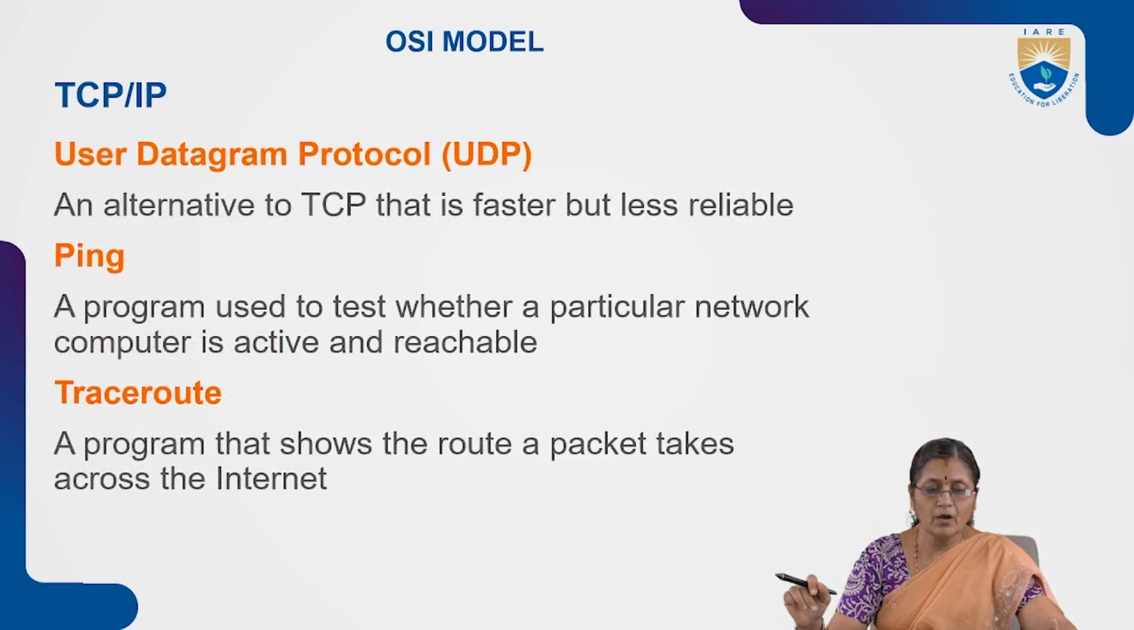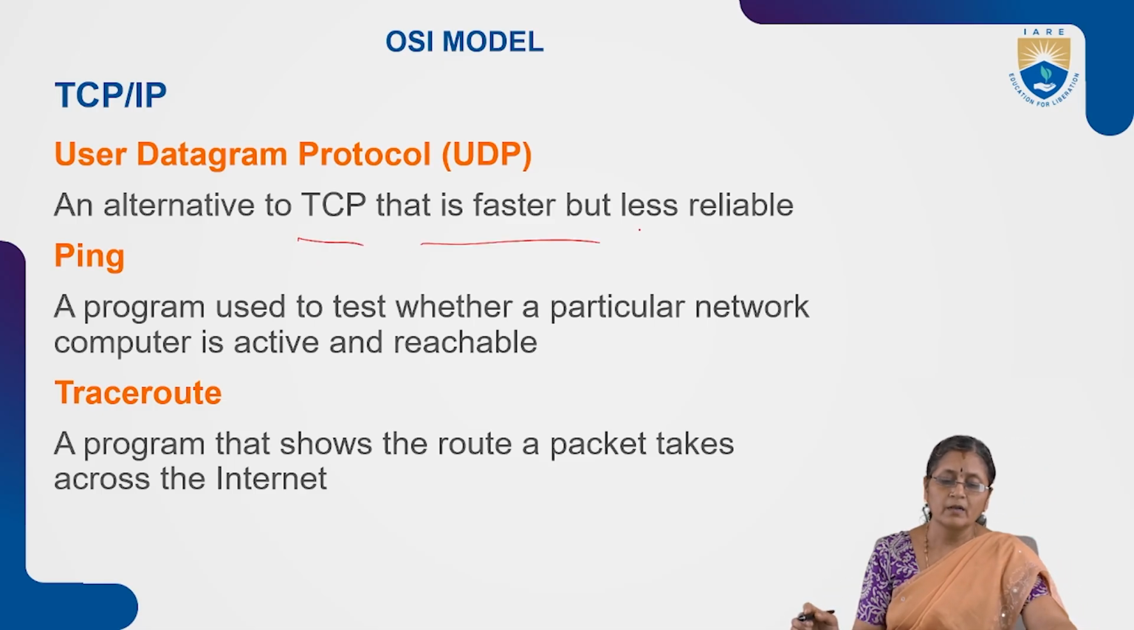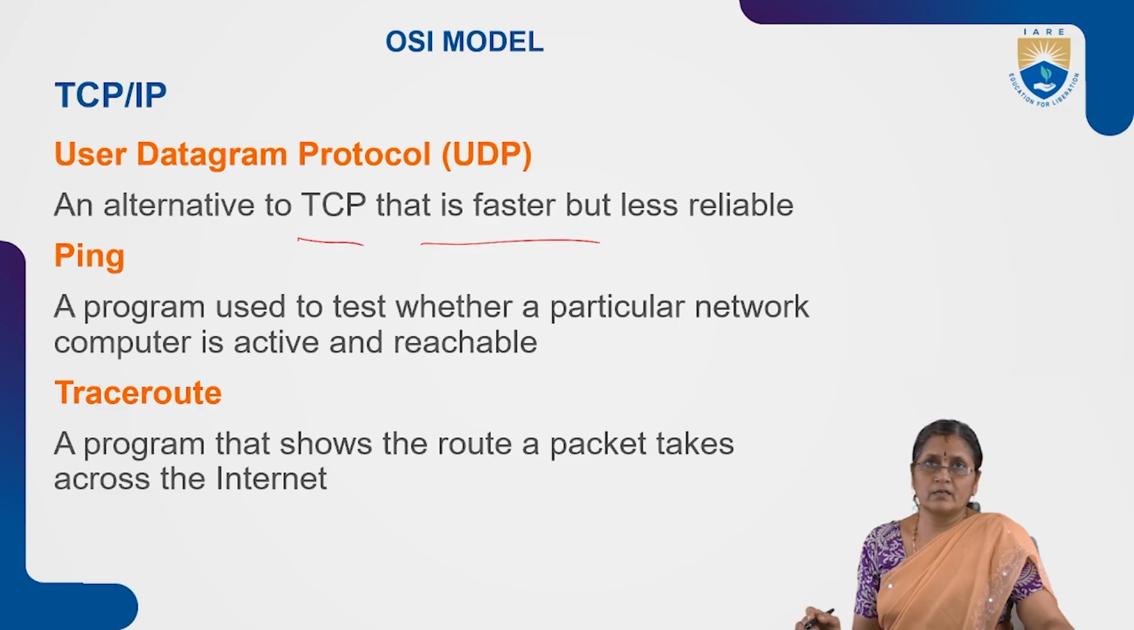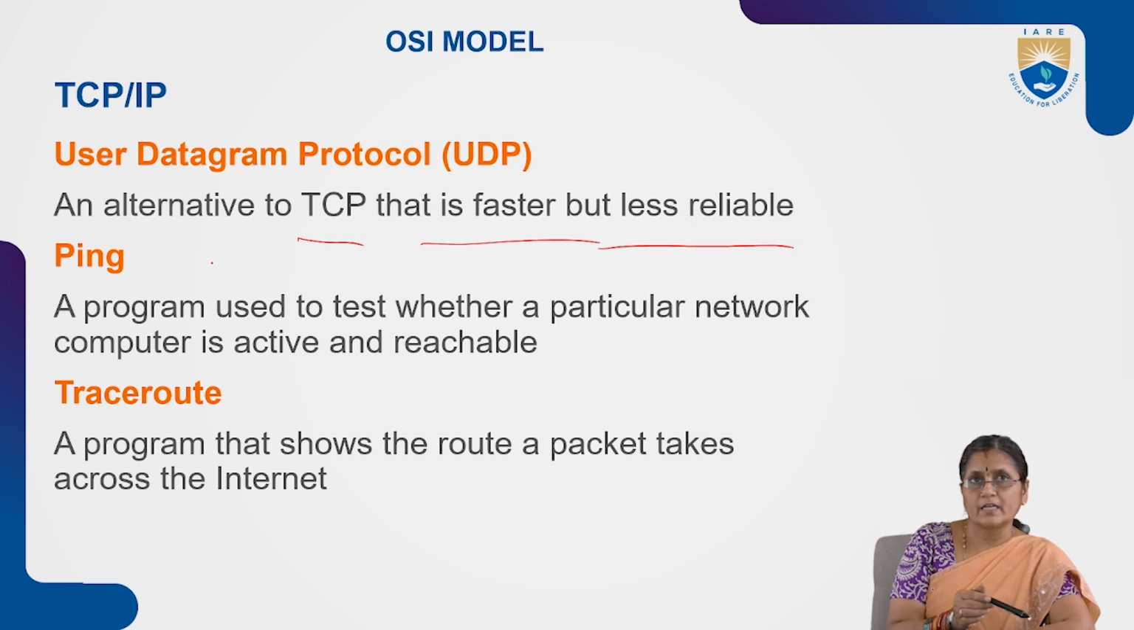In TCP/IP, we have another protocol called User Datagram Protocol (UDP). This is an alternative to TCP. TCP is for connection-oriented services, and UDP is for connectionless services. It is faster but less reliable. The datagrams are delivered at a faster rate compared to TCP, but the reliability is very low.